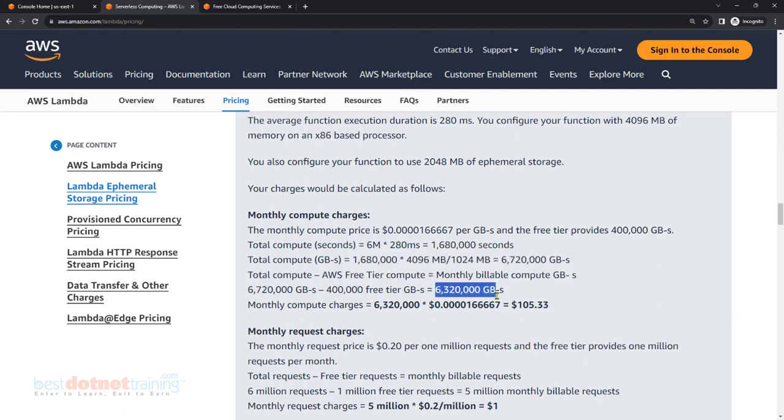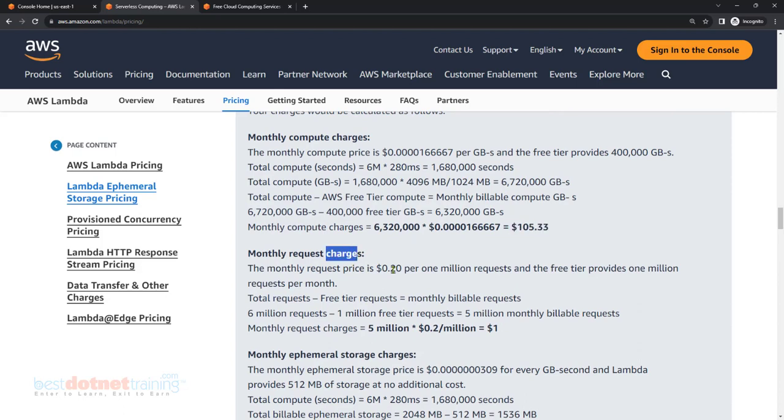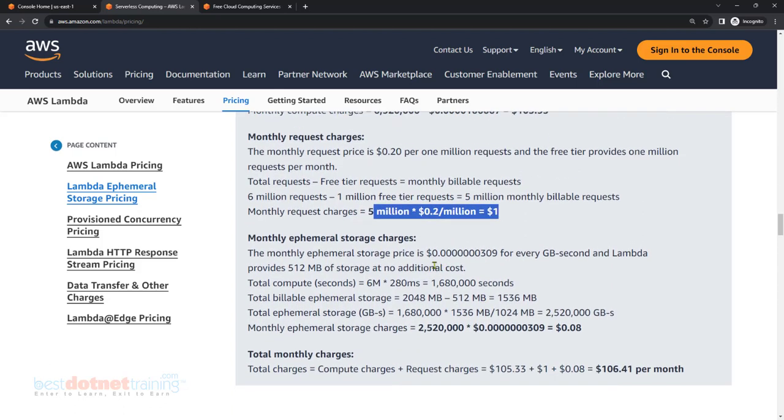These many GB-seconds, and this is the per GB-second cost. Multiply, and you will get this. This is the compute charge. Now the number of requests: this is the cost per 1 million. So of 6 million, they remove 1 million; 5 million times 0.2 is $1. That was very simple. Ephemeral cost is also there, right? 512 MB is provided at no extra cost. So 2048 minus 512, multiplied by the per GB ephemeral storage price, gives you this figure.